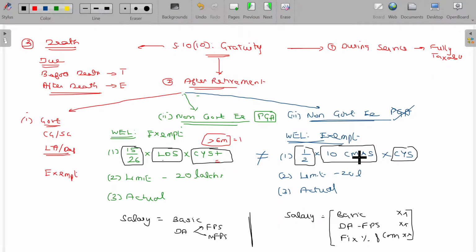Here it is all about CMAs. What is called CMA? Calendar month salary. What is a calendar month? Calendar month is nothing but January, February, March. Is that okay? So month means any 30 days.